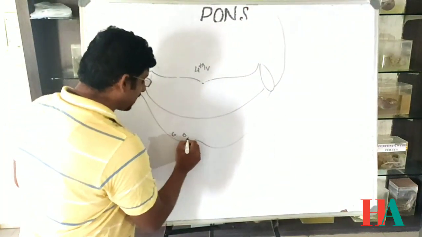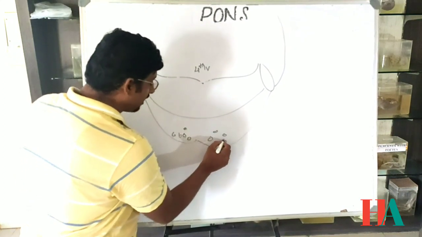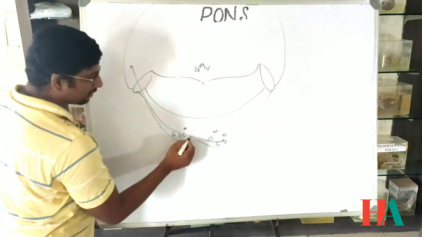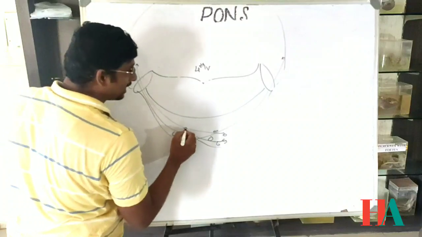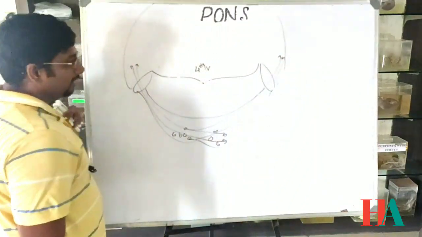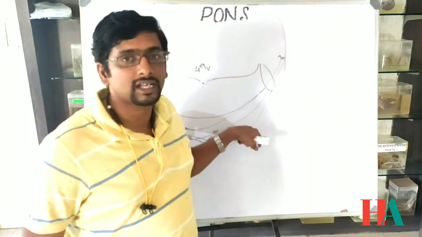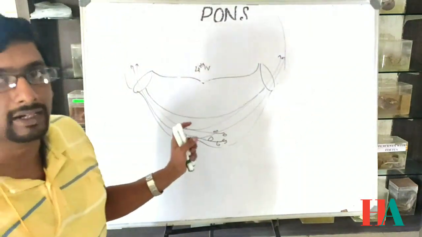So here the pontine nuclei are there. These pontine nuclei cross over from the other side, going from the right side to the left side, and from the left side to the right side, right? These are the back connections of the pons, right?